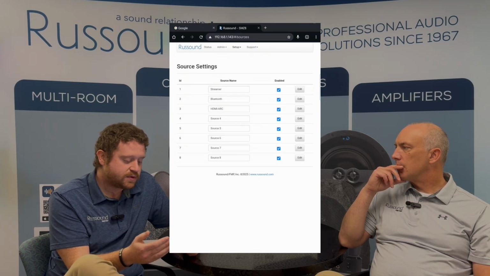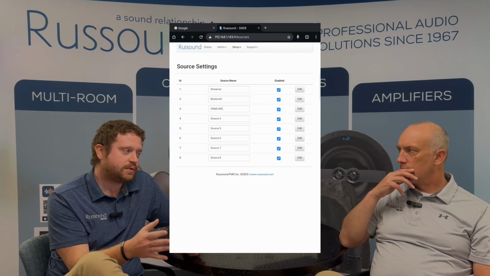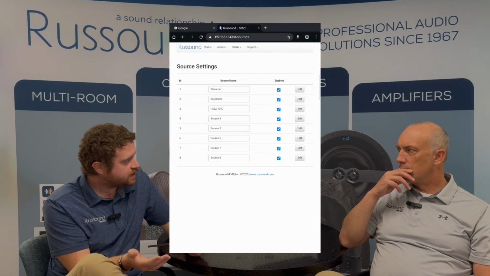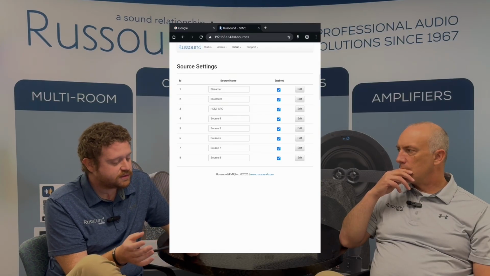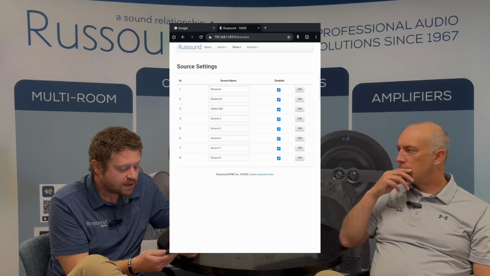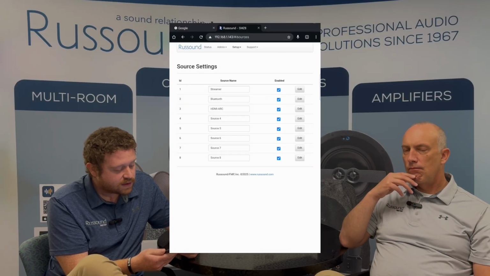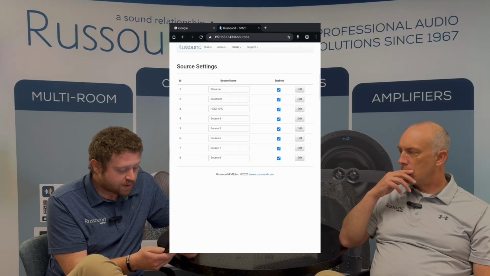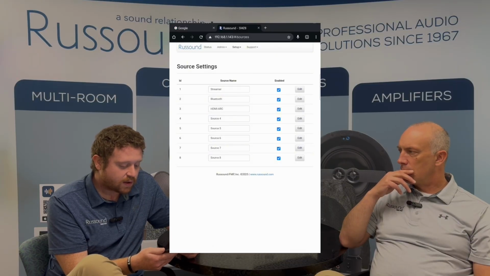And then you have the Bluetooth, which isn't the internal Bluetooth on the SMZ. That's if you have our BTC2X, which easily allows you to connect the Cat5 to that unit, to the back BTC2X port on this unit, and it'll automatically be programmed in there. And then the third source is the HDMI ARC by default.